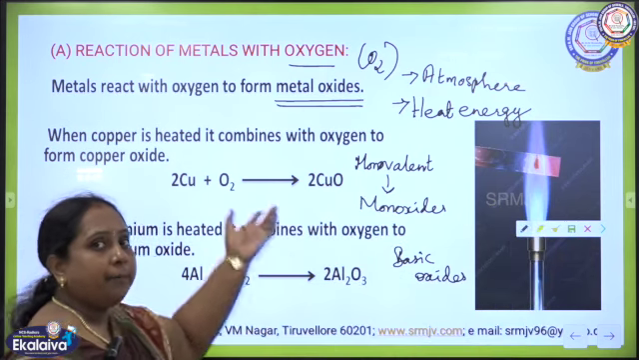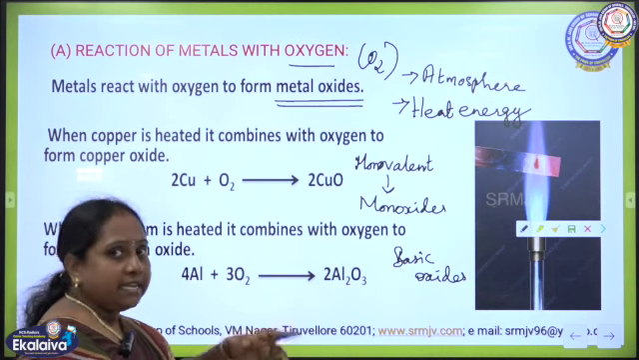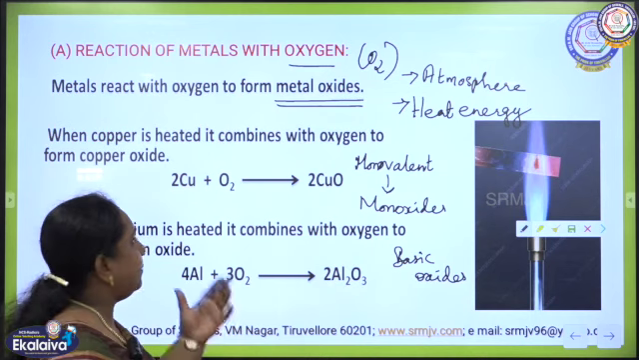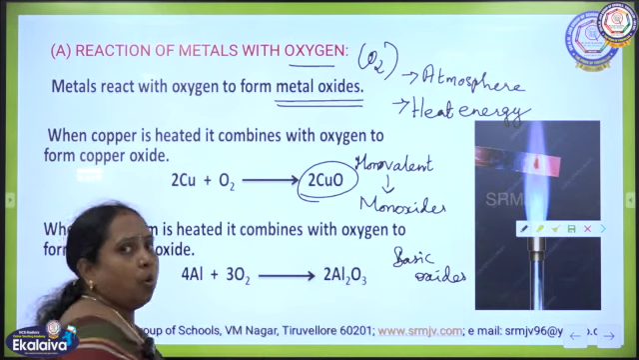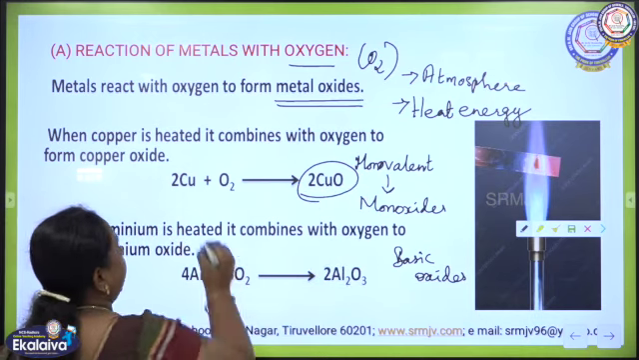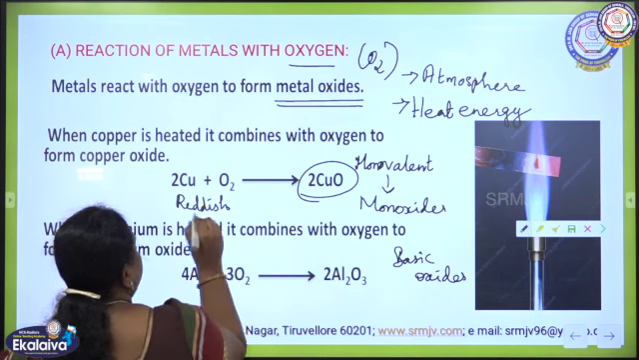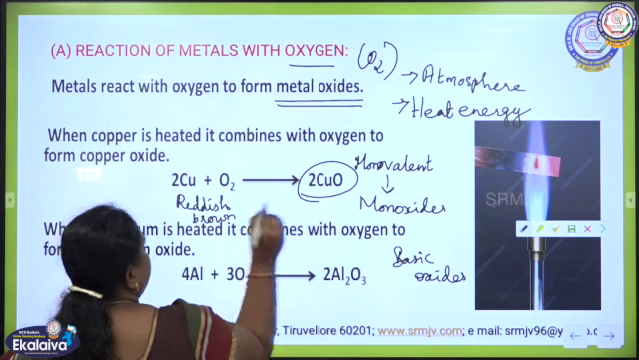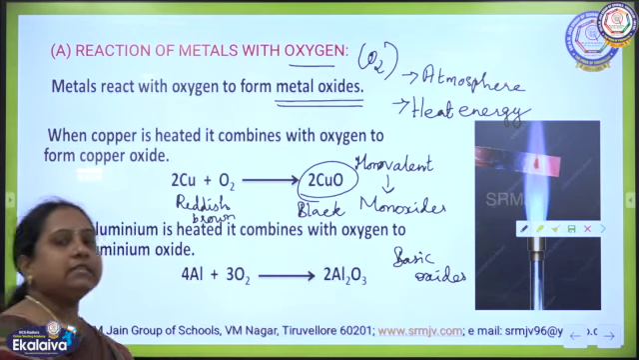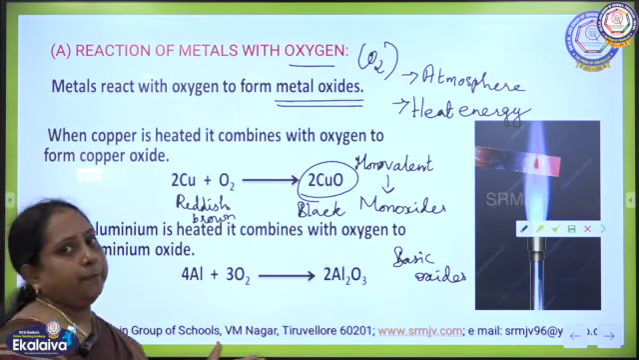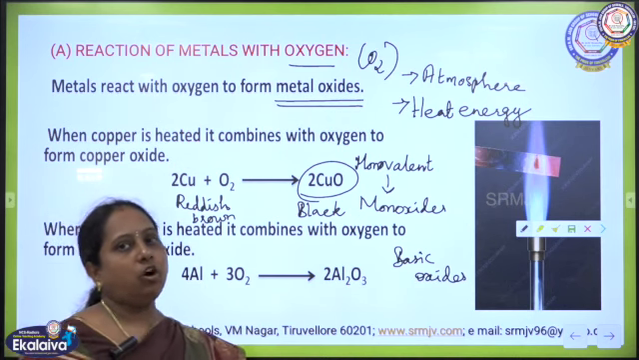That means copper is a metal with reddish brown color. When it is heated, from the heat energy, it combines with the oxygen and produces the oxide of copper, and the formula of copper oxide is CuO, right? Normally the metal is reddish brown in color, and when it combines with oxygen, it produces the oxide which is black in color. Whereas aluminium is another metal which combines with the oxygen to produce aluminium oxide.